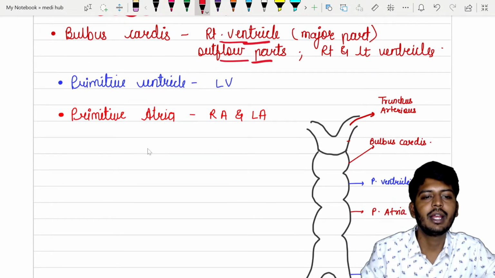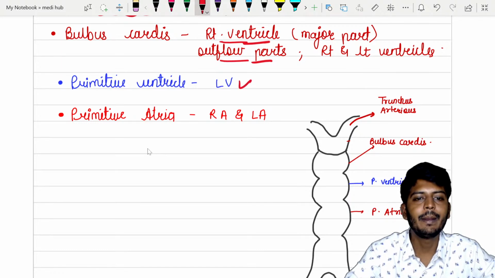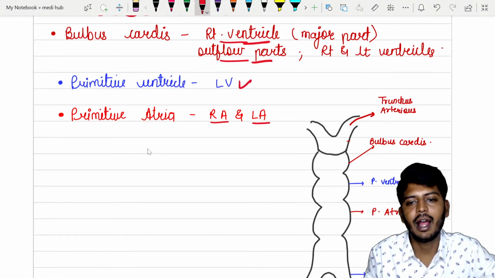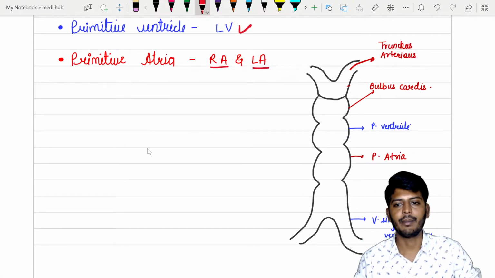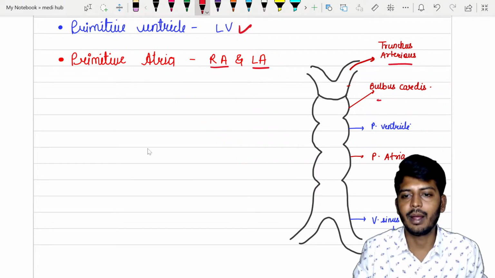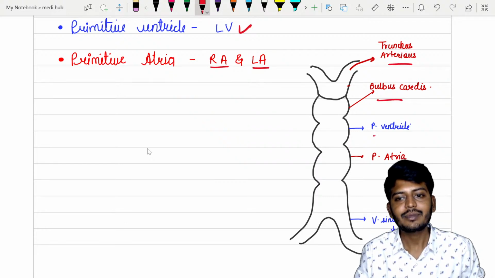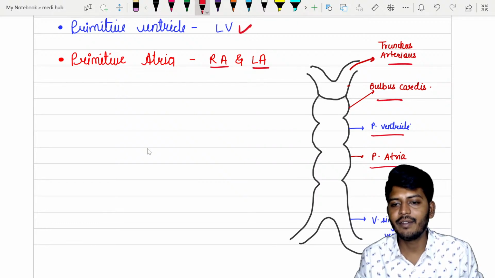And we have one more thing called the primitive ventricle. Primitive ventricle will develop into the left ventricle. Primitive atria will develop into the right atria and left atria. So when we are looking at embryology, we have truncus arteriosus, bulbus cordis, ventricles, atria, and venous sinuses.